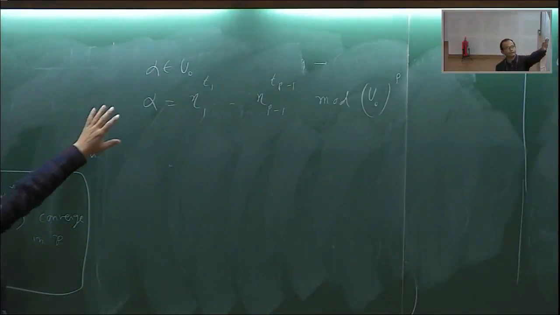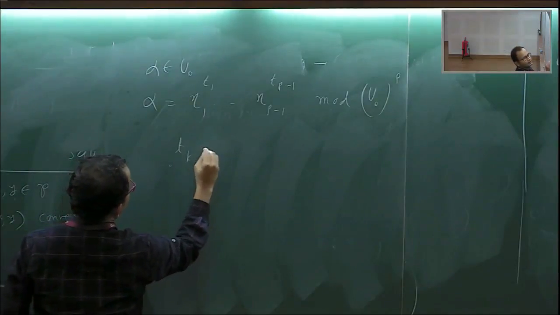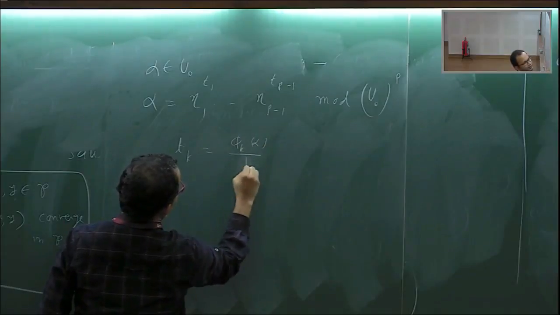Okay, because if I evaluate phi k, what will be this t k, it will be phi k alpha by k, maybe minus.